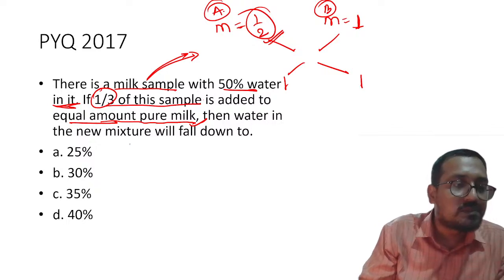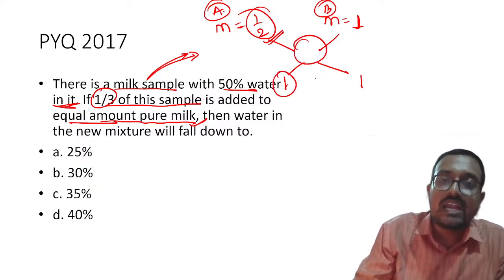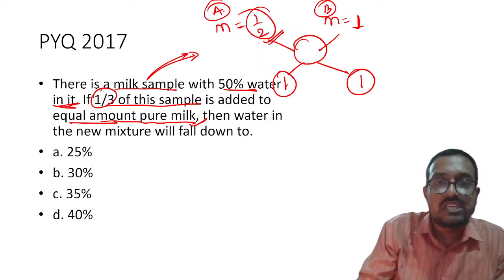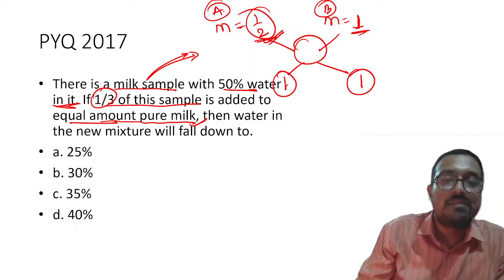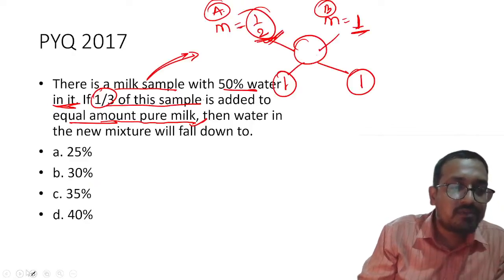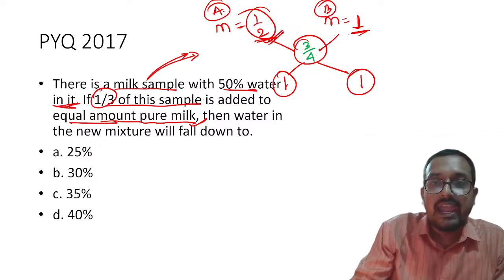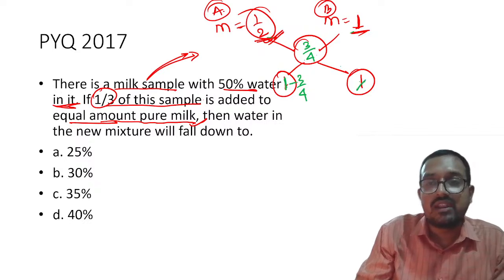So now, my dear students, please remember, you have to find a number over here which will make sure that equal numbers will appear on subtraction. How? See, if you take the mean average of these two numbers, you will realize that it will be 3/4. So here let me put 3/4, and over here it will become 1 minus 3/4, and over here it will become 3/4 minus 1/2.